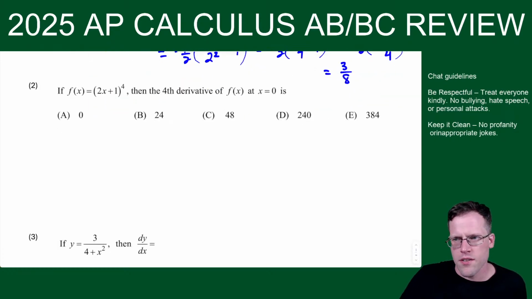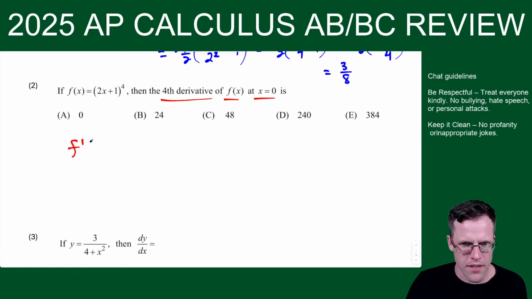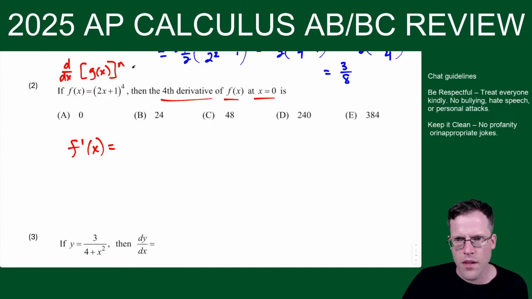All right, a nice higher order derivative question. Fourth derivative of f. This is just kind of warming up with the techniques, and then we'll get into the big ideas. But you should be able to do a chain rule here. When you're deriving something, I'll write it in terms of g of x to the n. You're going to do n times g of x to the n minus 1, but then you multiply by the derivative of the inside.